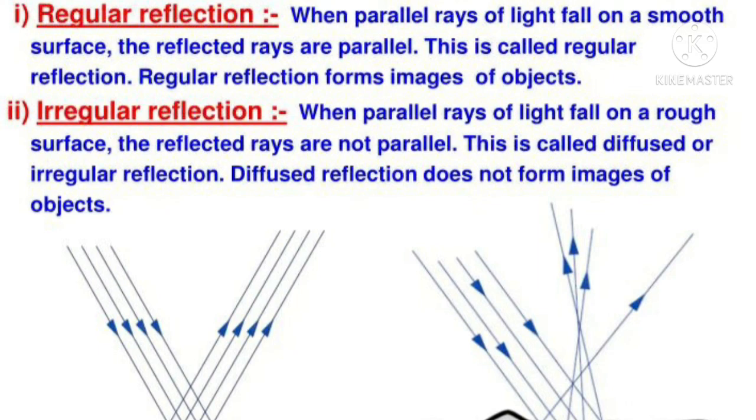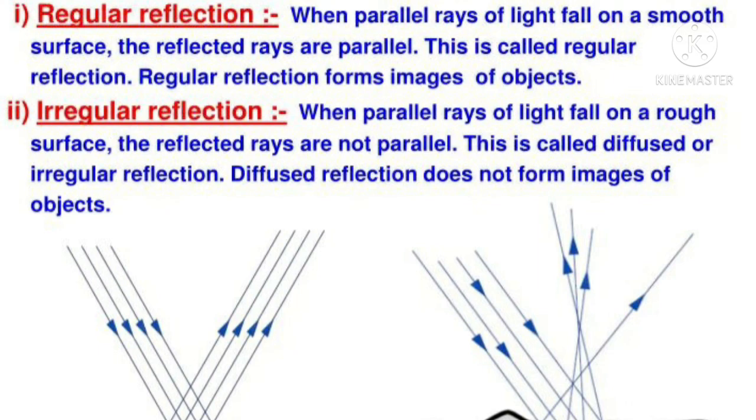The particles of a rough surface like that of paper are all facing in different directions. Due to this, the angles of incidence for all the parallel rays of light falling on a rough surface are different, and hence the angles of reflection for all the rays of light are also different.